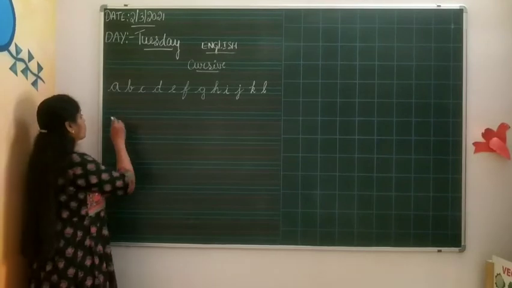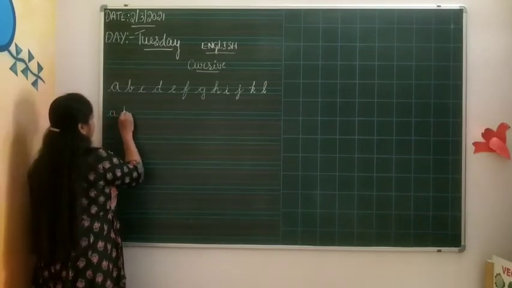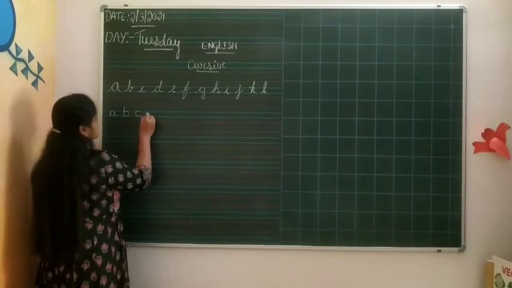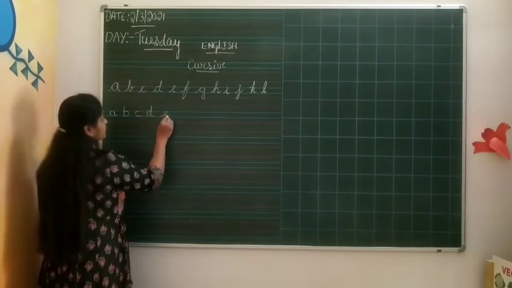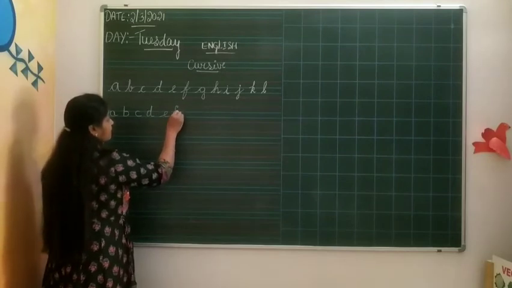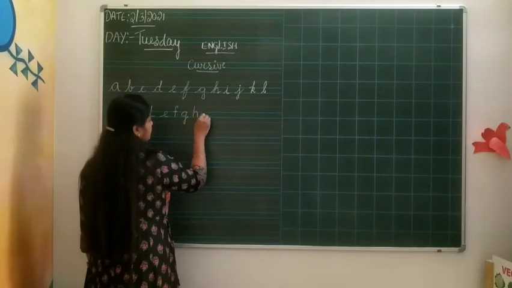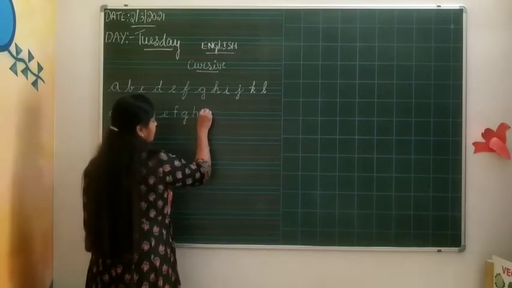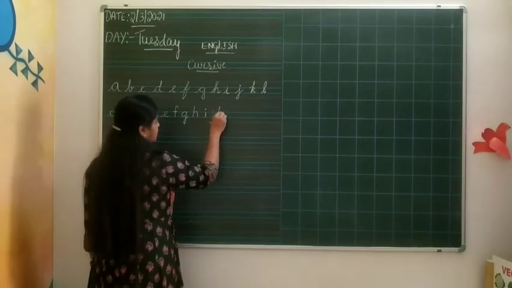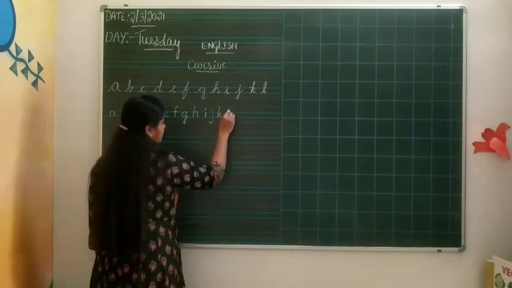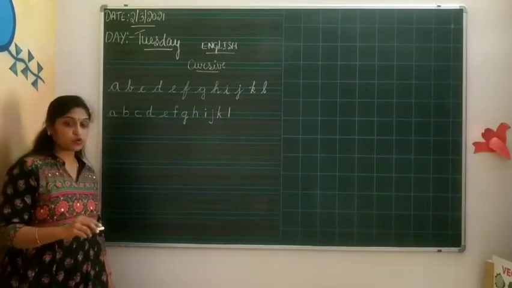Okay, small letters, how you are writing: a, b, c, d, e, f, g, h, i, j, k, l. Like this you are writing your small letters.